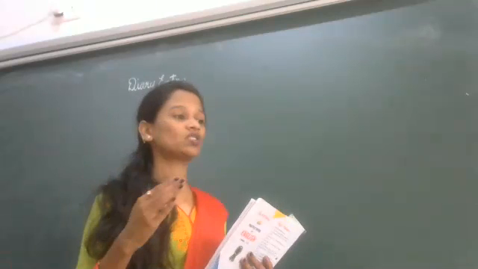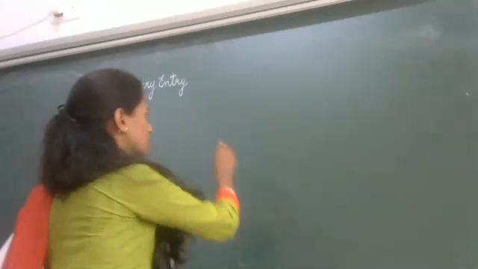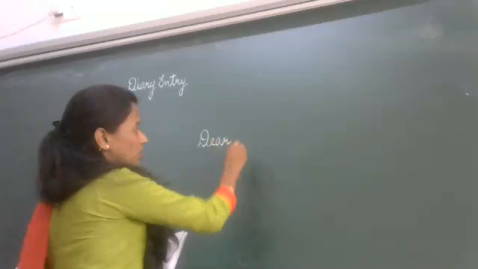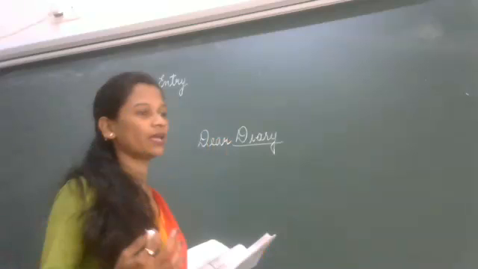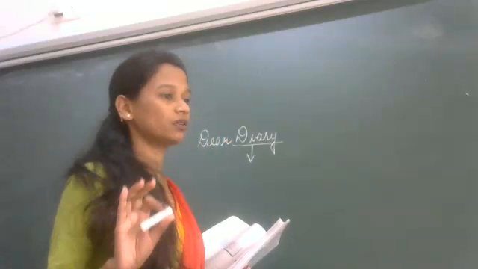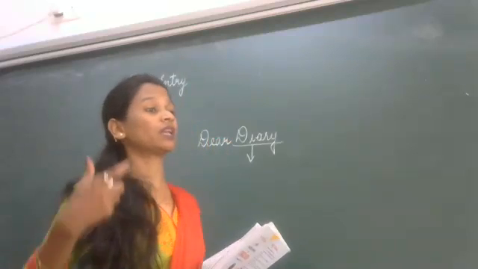In a diary, the salutations. Now, what are salutations? Who is the diary written to? Dear diary. The salutation should always be dear diary. Okay? We are not referring here to any person. We are not writing this letter to any person.